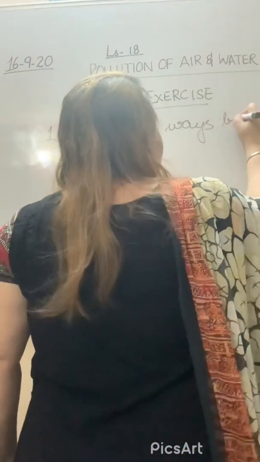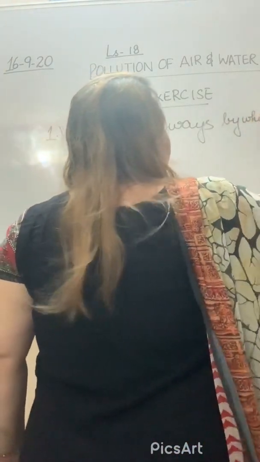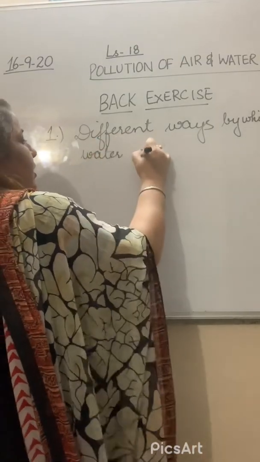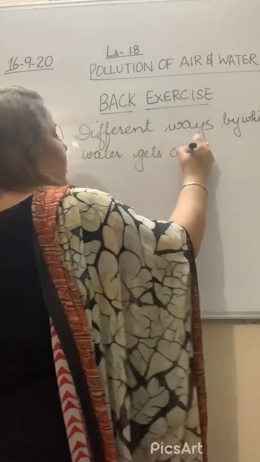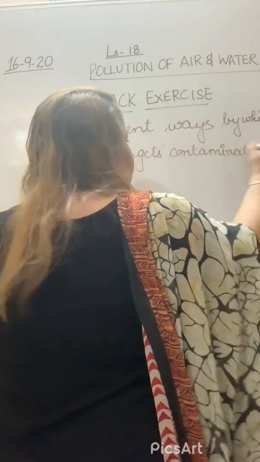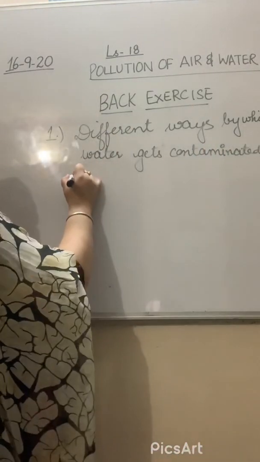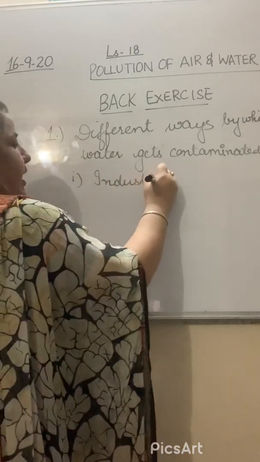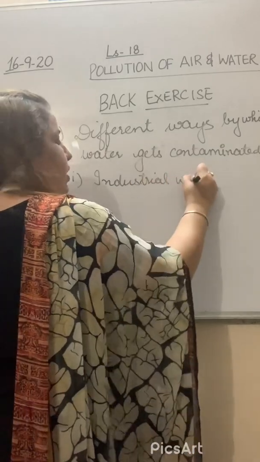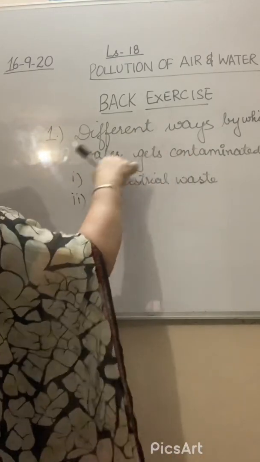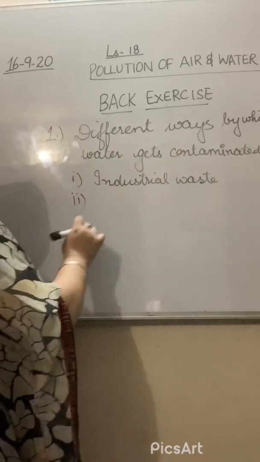Different ways by which water gets contaminated. Right? In which we can write industrial waste. We can explain industrial waste. When we do not remove the impurities from it, it will contaminate the water.